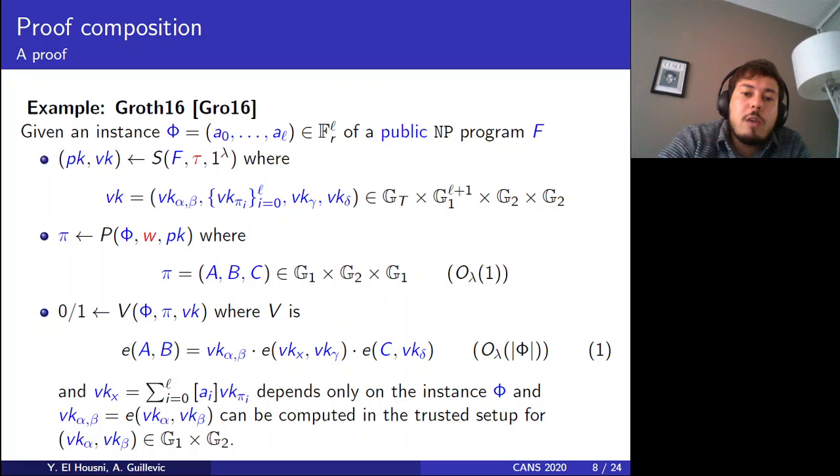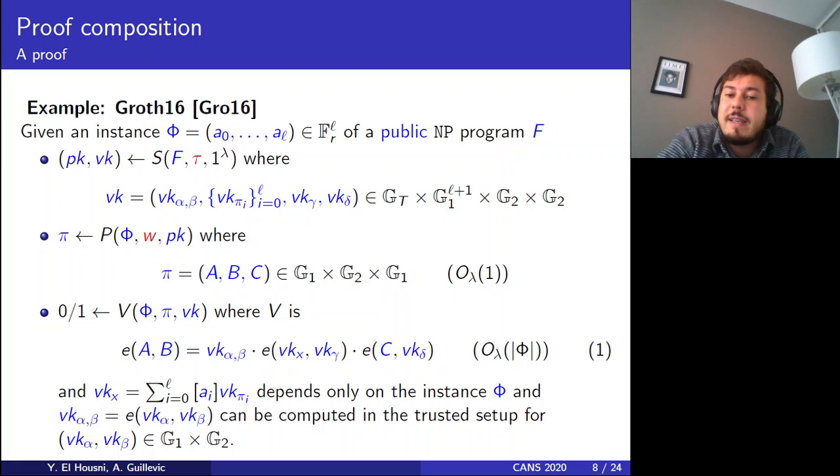And the verify algorithm is actually equation 1, which is a pairing product check. The verification takes the proof, which are the elements A, B, and C in G1 and G2, and the verification elements, and verifies this pairing product equation.